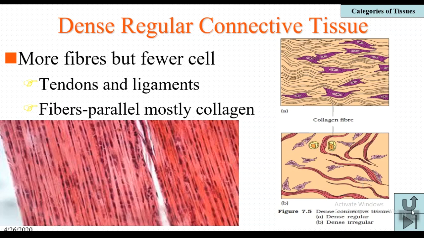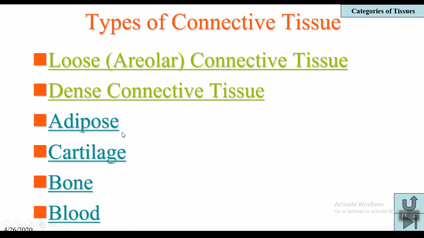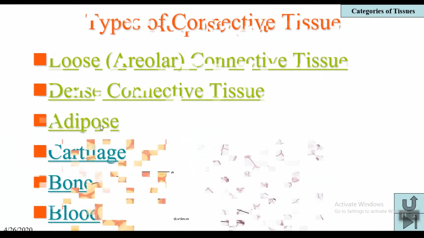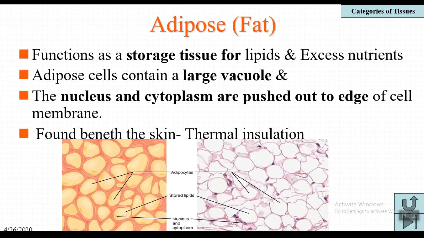Coming to the next type of connective tissue, that is adipose tissue. Adipose tissue is a specialized tissue which functions as a storage tissue for lipids and excess nutrients that are not consumed by us. They are left in excess in our body and are stored in the form of adipose or lipids. This is a particular tissue meant for storing lipids and excess nutrients.